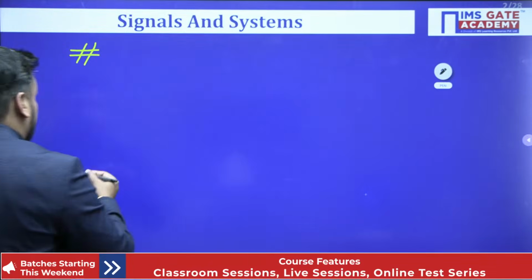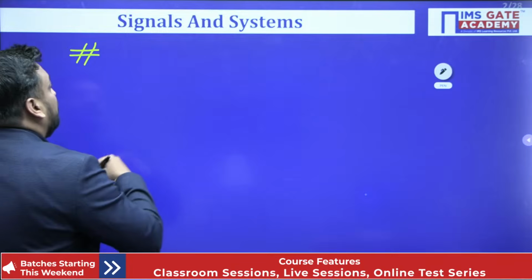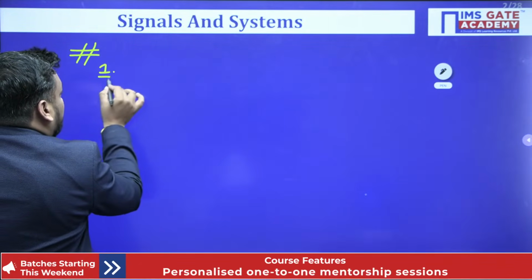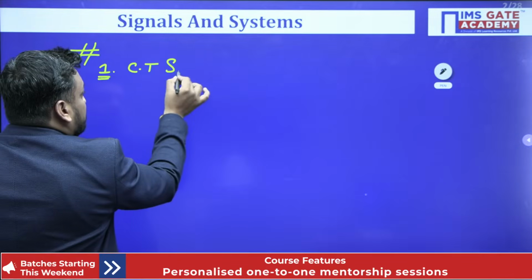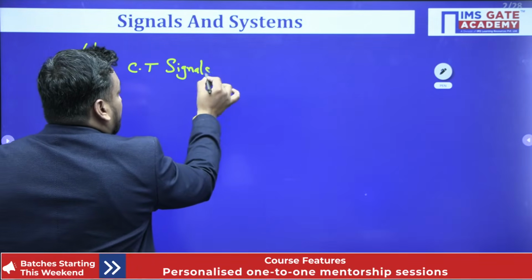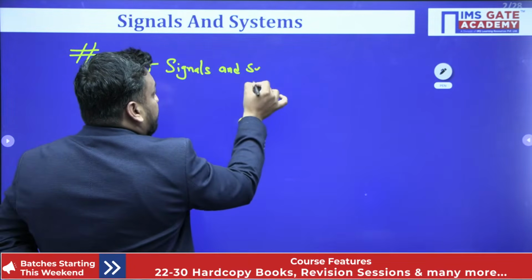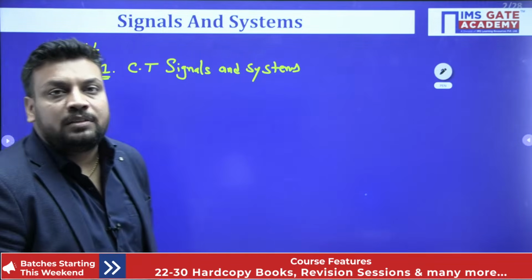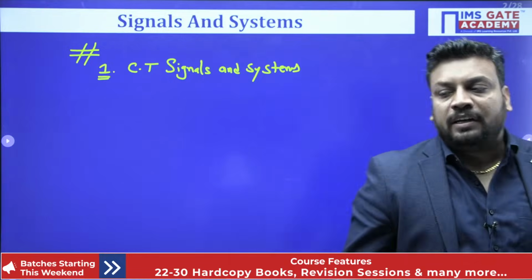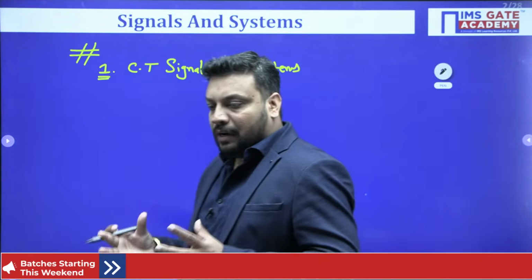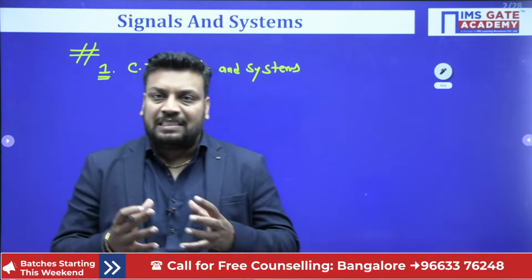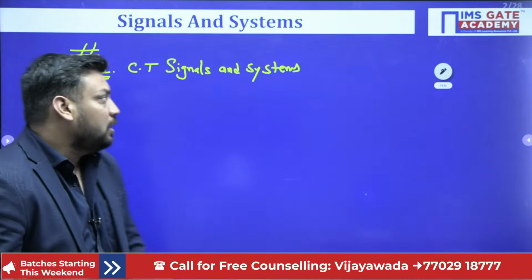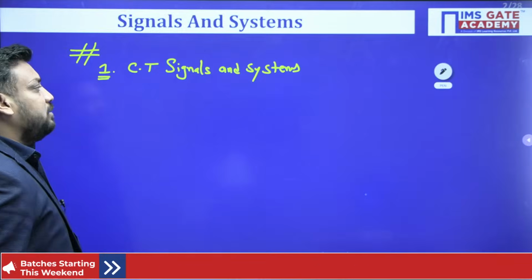So here, dear student, first of all, if we talk about the syllabus part, then chapter number 1 is nothing but continuous time signals and system. So students, this will be the flow of content, the flow of chapters. In my class, I am generally trying to cover all the continuous part first. After that, we will discuss the sampling part, and through sampling, we will enter the discrete time domain. So your first chapter name is continuous time signals and system.